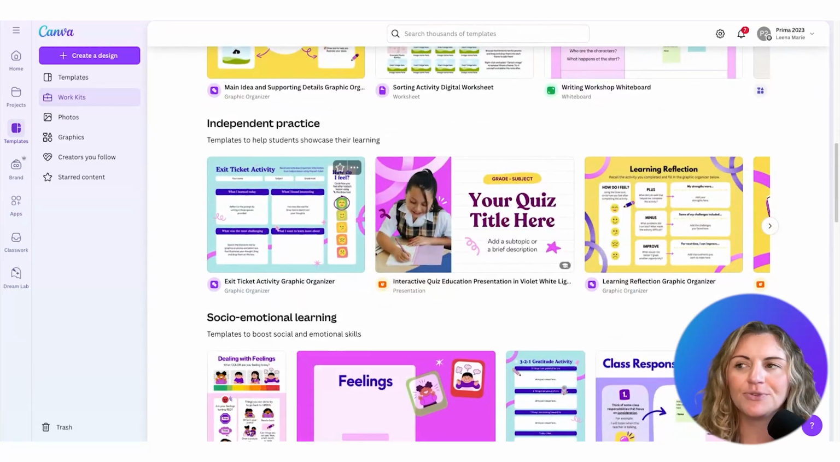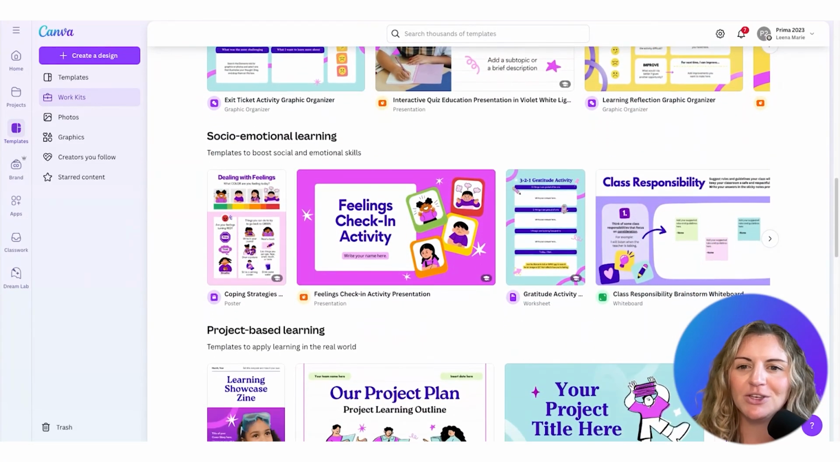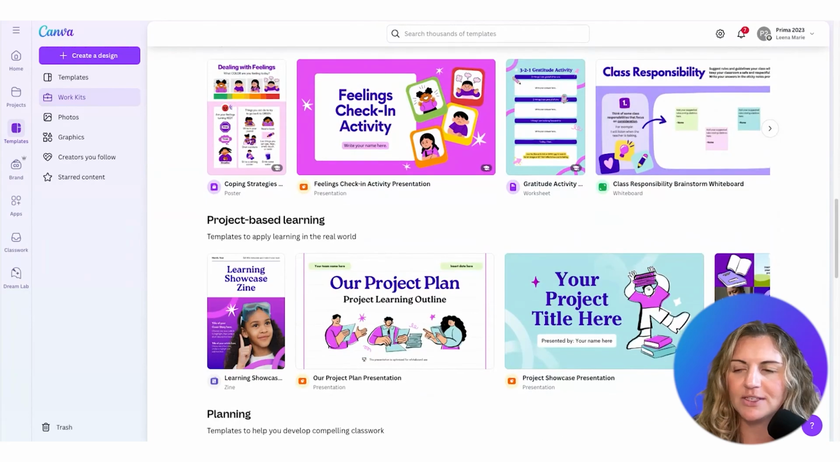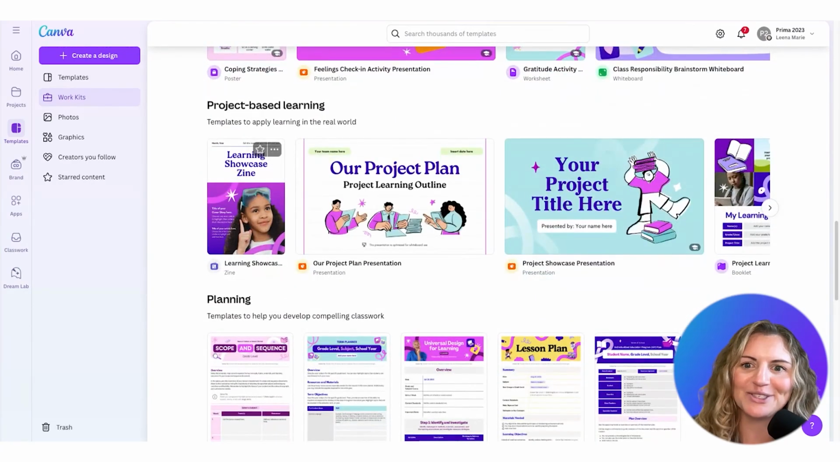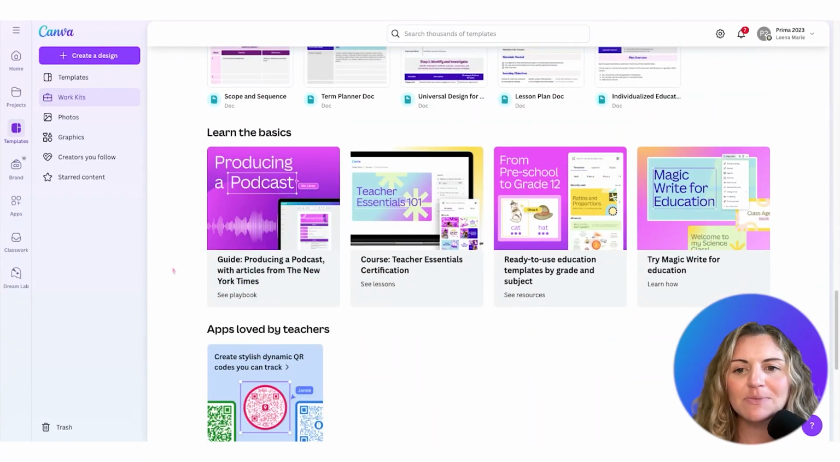Remember, this is a collection of resources curated for our elementary educators, but can be used by any educator in the K-12 system. And anyone, these templates are available for any Canva user. Now I'm going to scroll down to the bottom because there's something specific that I'm looking for, and that's producing a podcast. So in the collaboration with the New York Times, we have how to produce a podcast using Canva.